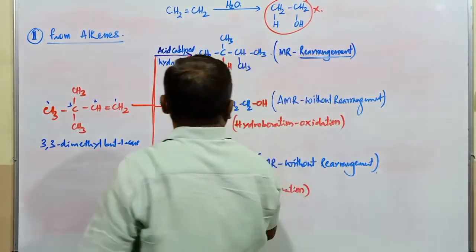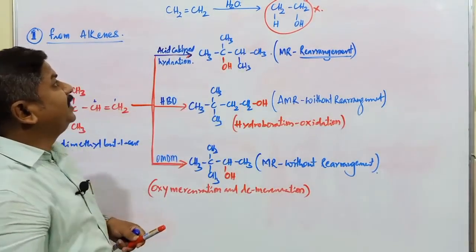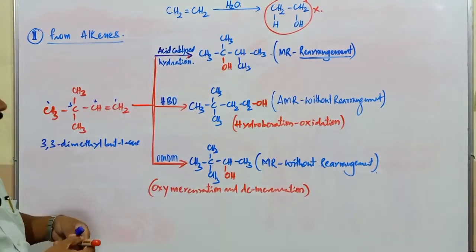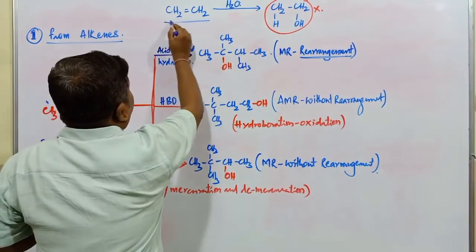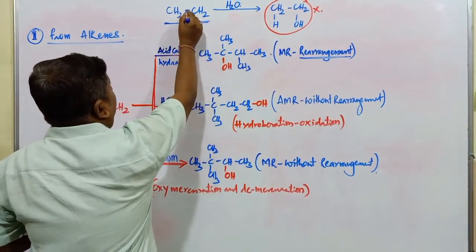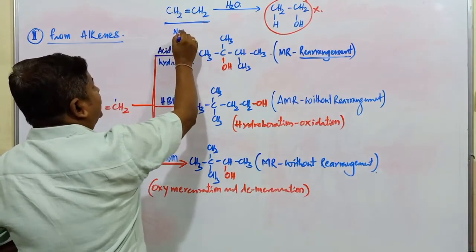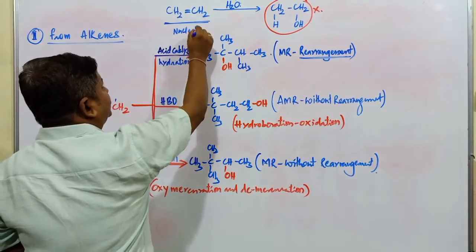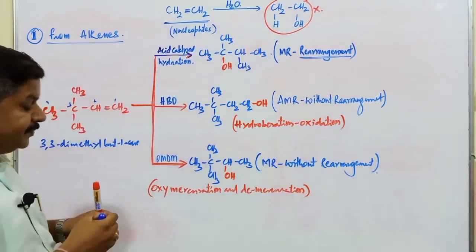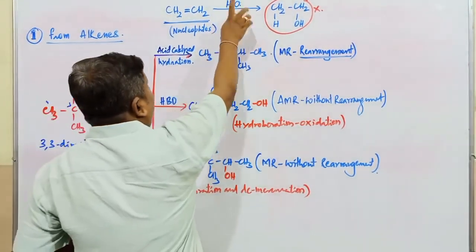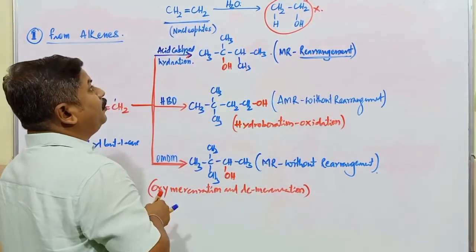Students, why is formation of that alcohol not possible in this reaction? Concentrate carefully. These alkenes are molecules containing pi electrons. Wherever pi electrons are present, generally those are nucleophiles. What is the nature of this particular water? Water also contains lone pair of electrons.